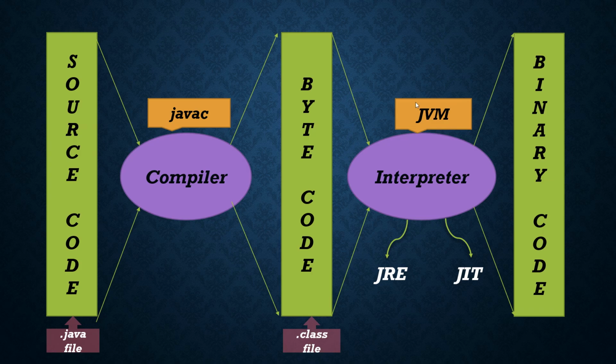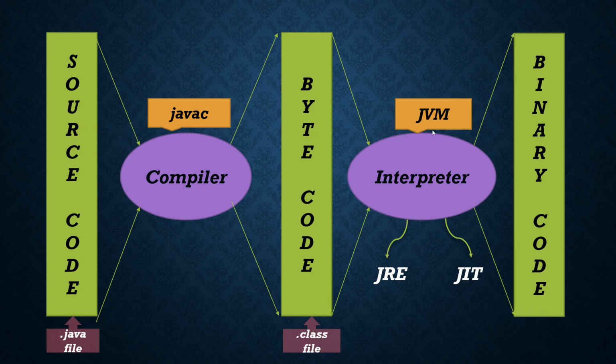So the JVM will be checking the logical errors. You will be writing some logic in your program. That logic cannot be understood by javac. Whether that logic can be performed or not, only the JVM will check, line by line, each and every logic you have written. All of it will be checked by the JVM here. JVM stands for Java Virtual Machine.